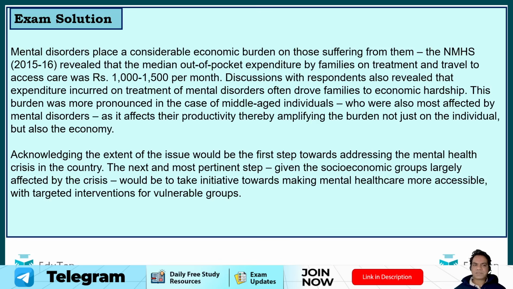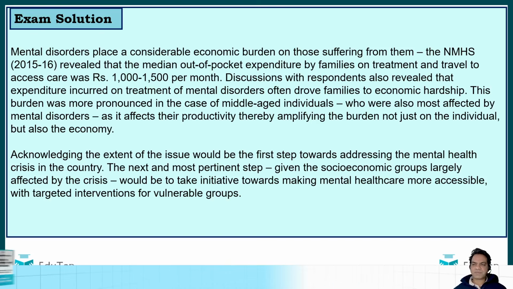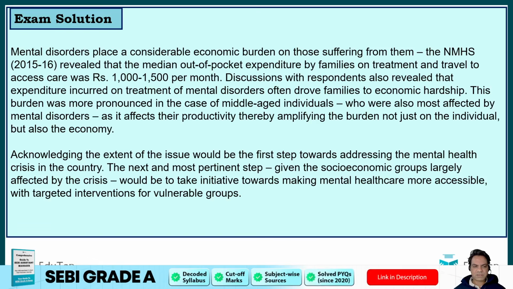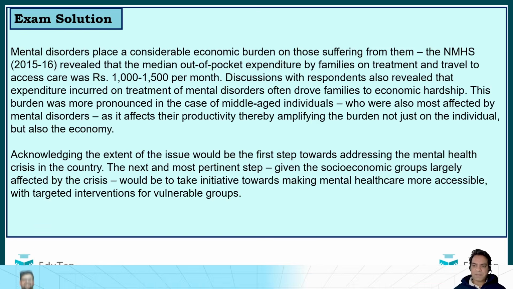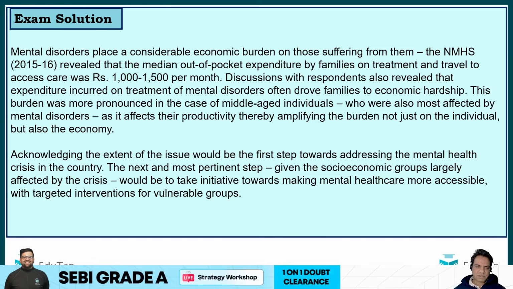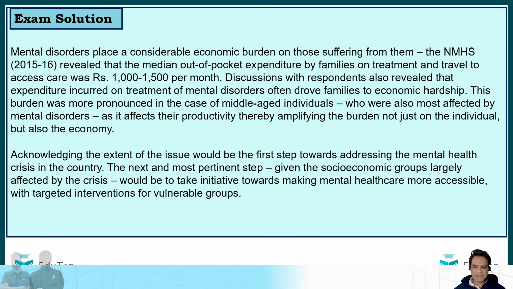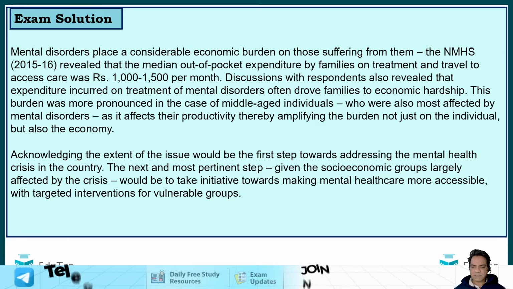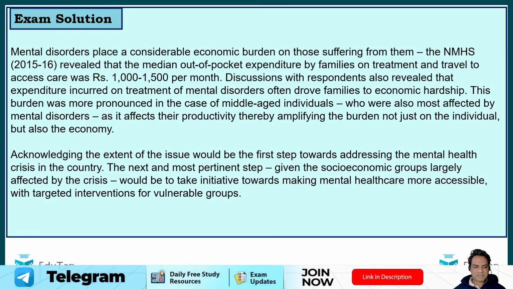So mental disorders place a considerable economic burden on those suffering from them, and the NMHS revealed that the median out-of-pocket expenditure by families on treatment and travel to access care was 1,000 to 1,500 per month, which is high for most of the families. It disturbs the budget. Acknowledging the extent of the issue would be the first step towards addressing the mental health crisis in the country. The next and most pertinent step, given the socio-economic groups largely affected by the crisis, would be to take initiative towards making mental health care more accessible with targeted interventions for vulnerable groups.